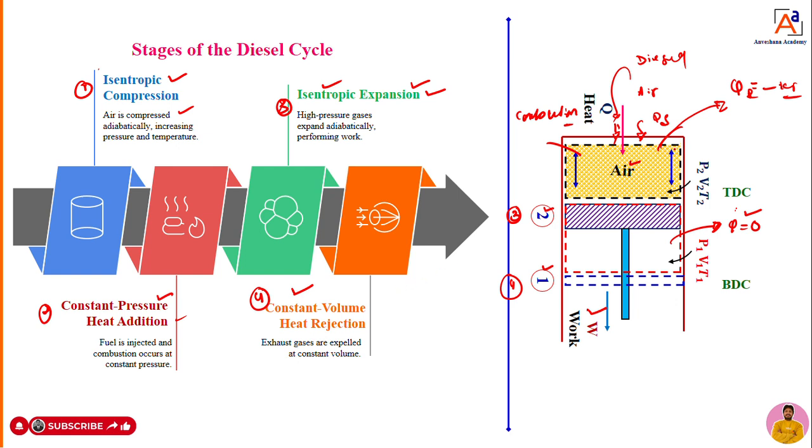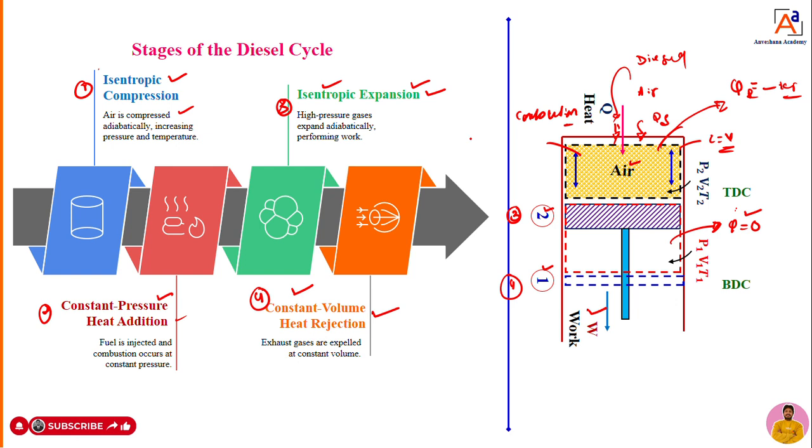Dear students, you have to see how it happens now. The heat rejection takes place here with the volume remaining constant, so we can call it a constant volume heat rejection. This is how the diesel cycle works. These are the four important stages in the diesel cycle. On these stages only, the diesel cycle works.